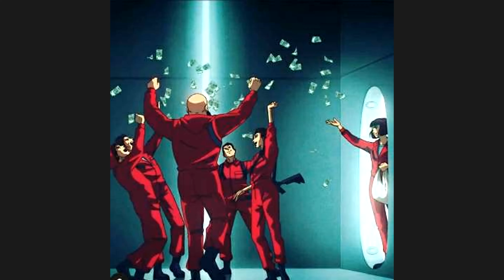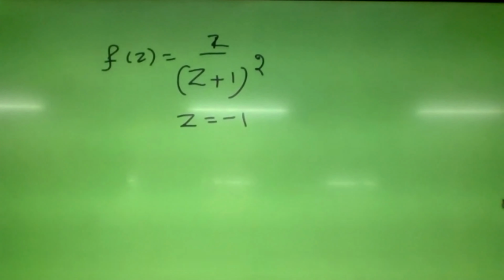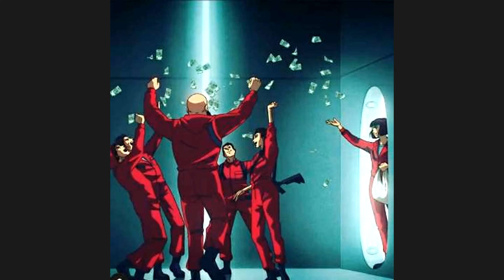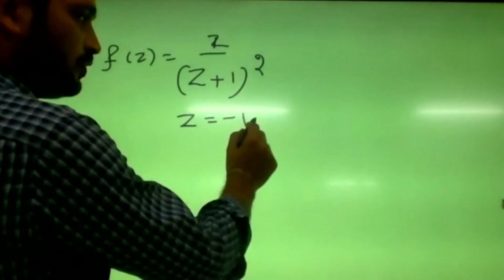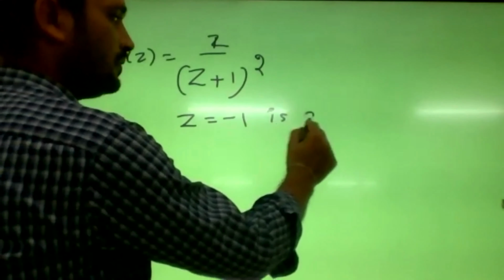How many times is it repeated? 2 times, sir. So z equals minus 1 is a pole of order 2.